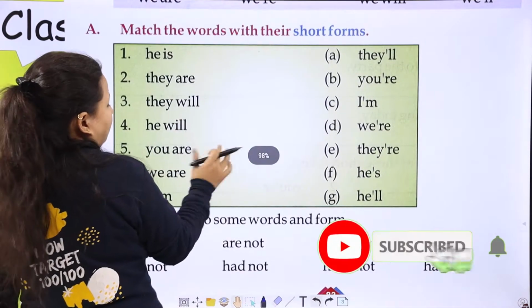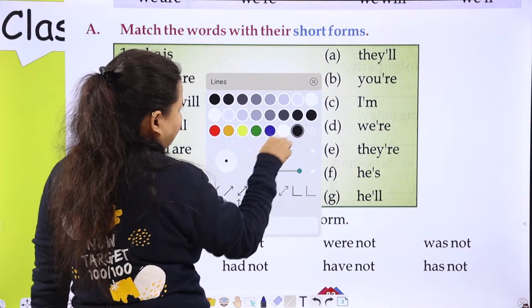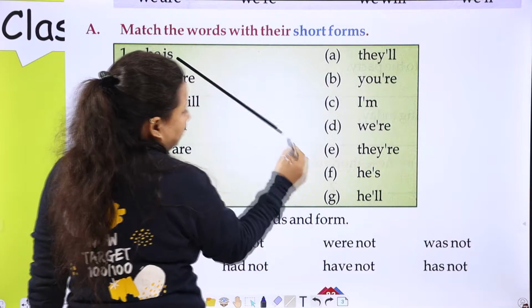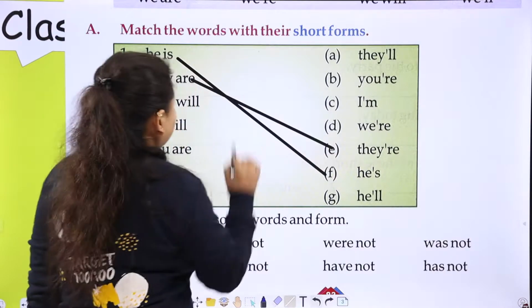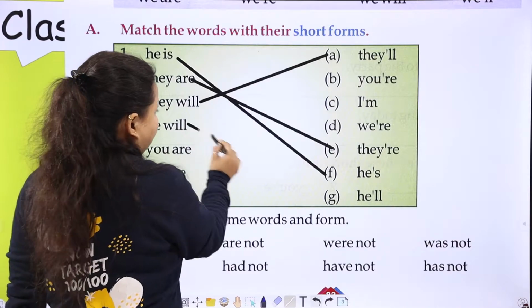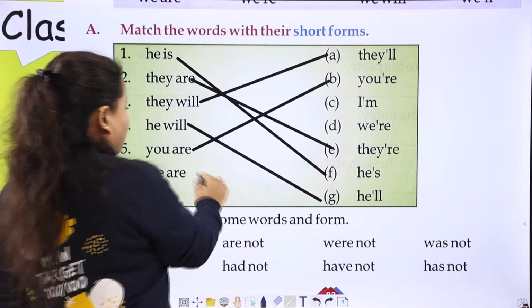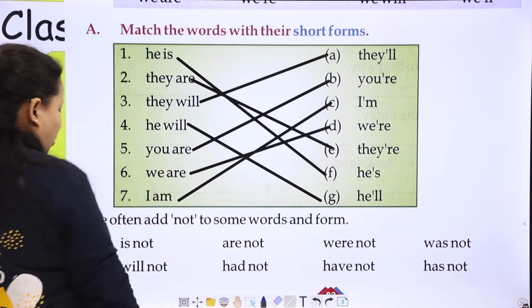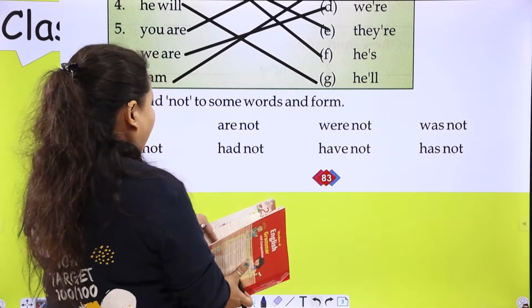He is, they are, they will, he will, you are, we are, I am. Okay.